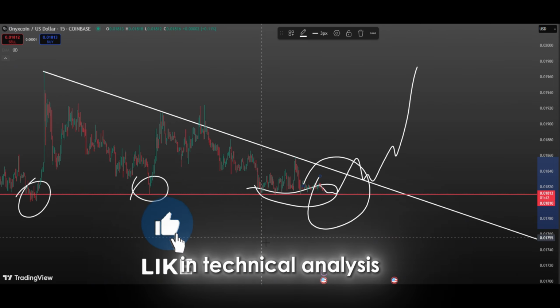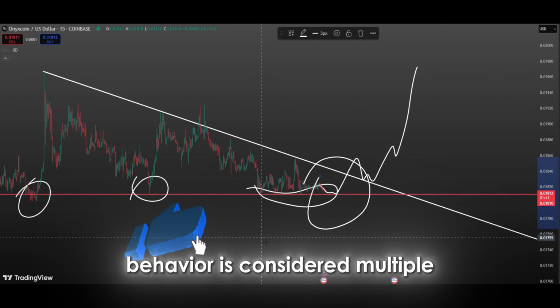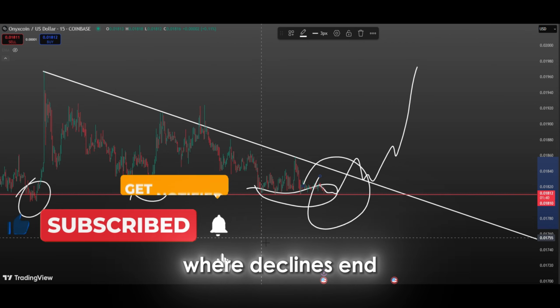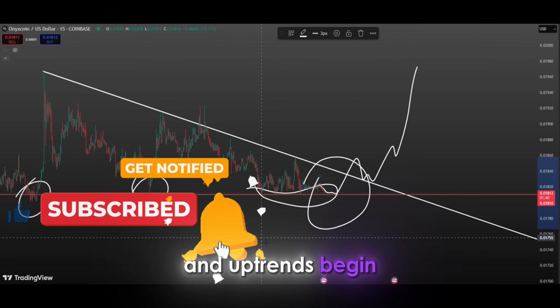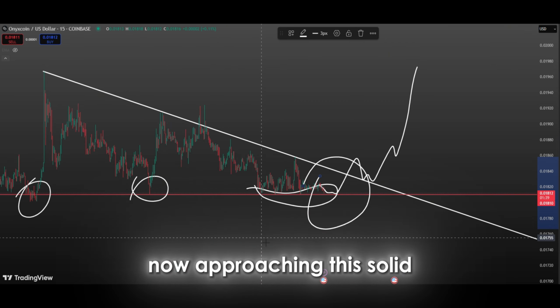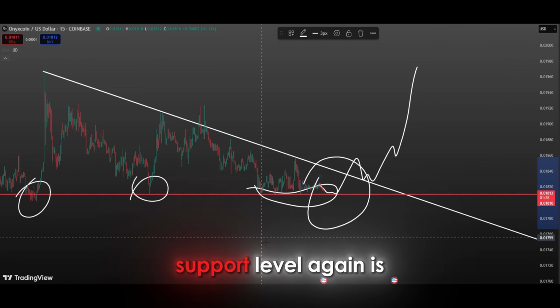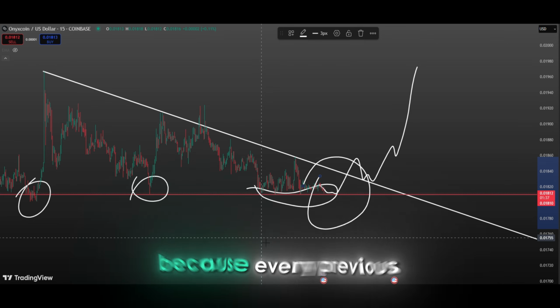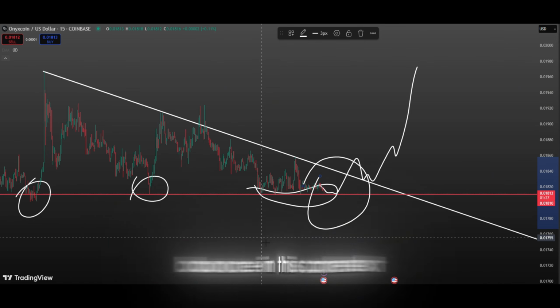In technical analysis, this type of behavior is considered multiple confirmed support, and such supports are considered to be areas where declines end and uptrends begin. The fact that the price is now approaching this solid support level again is in many ways a positive technical pattern, because every previous contact in this area has resulted in a bounce.